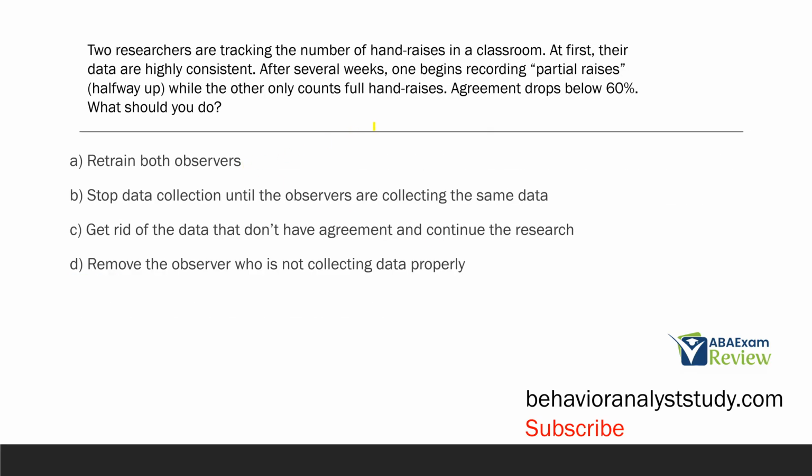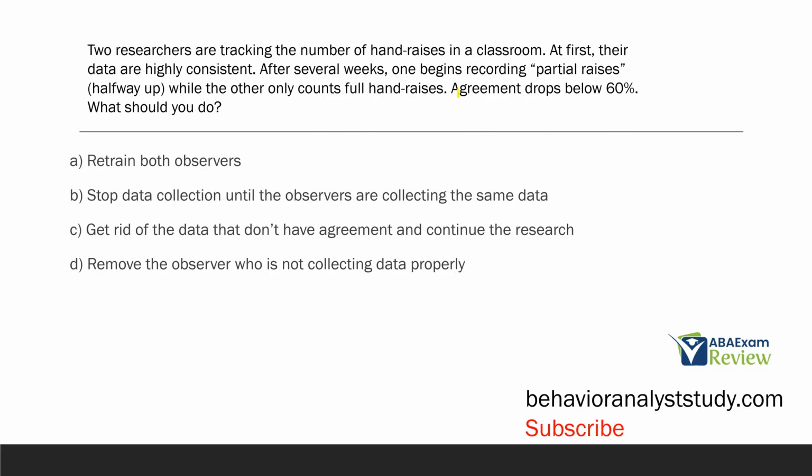2 researchers are tracking the number of hand raises in a classroom. At first, their data are highly consistent. After several weeks, one begins recording partial raises halfway up, while the other only counts full hand raises. Agreement drops below 60%. What should you do?